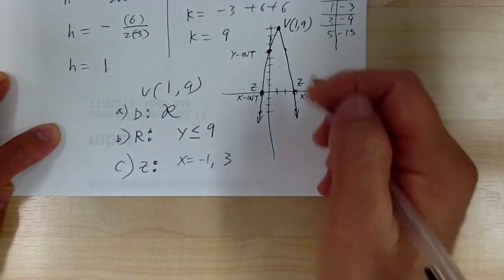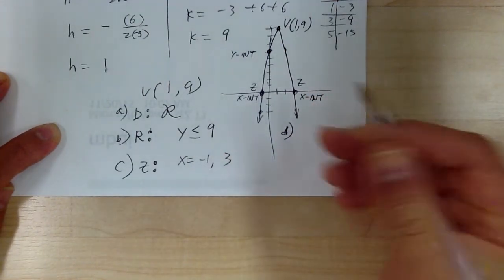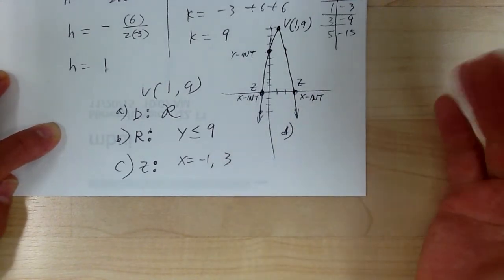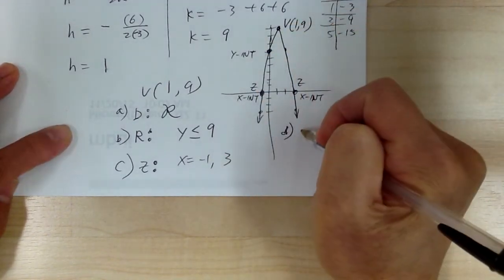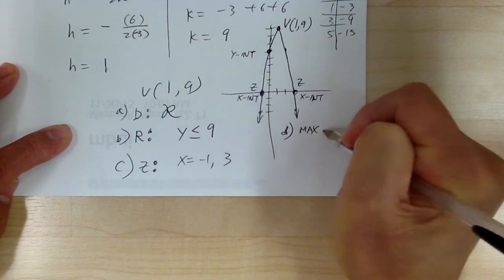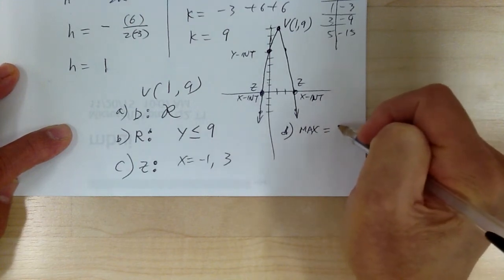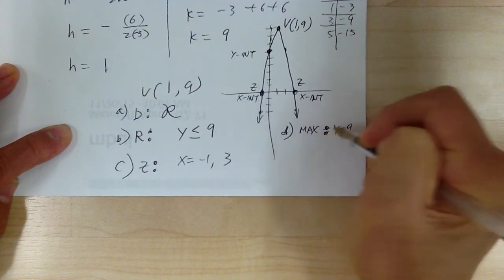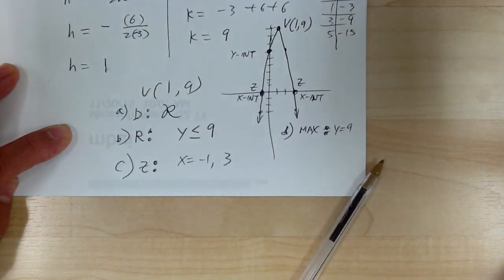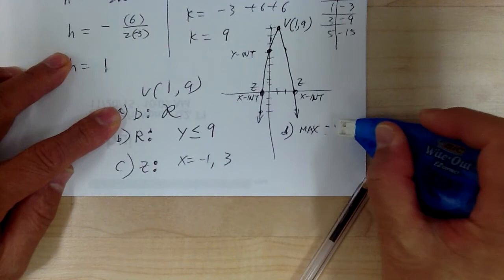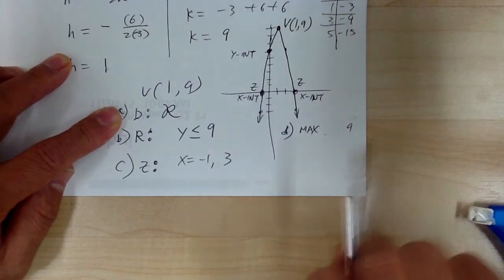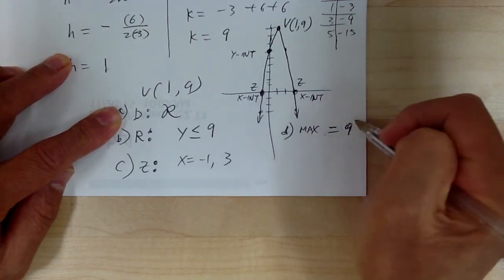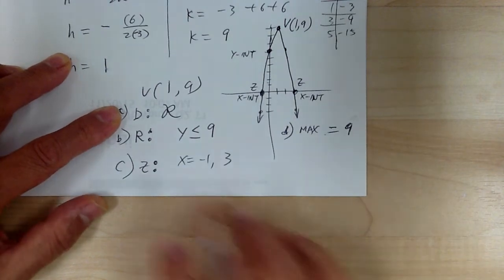But let's say if they ask you to do it, so D, if they ask you for minimum or maximum, in this case, you get a maximum. So maximum would be y equal to 9, or just 9. You can do either way. Let's just do maximum equal to 9. Normally they just ask you for the value. So maximum equal to 9.